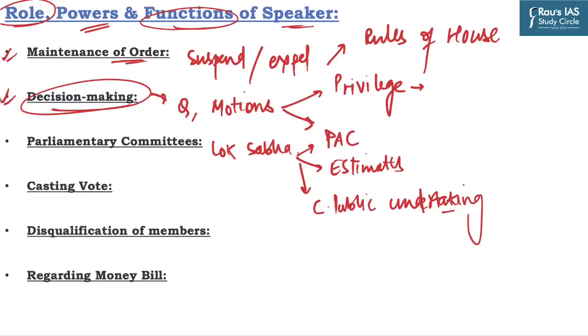Now the fourth function is the casting vote. What does it mean? Whenever the House comes to vote on a certain issue, and there is a situation of tie, how will it be resolved? In normal circumstances, the Speaker does not vote in the first instance, but he can exercise a casting vote in the case of a tie to resolve the deadlock. So it is also an important function played by the Speaker.